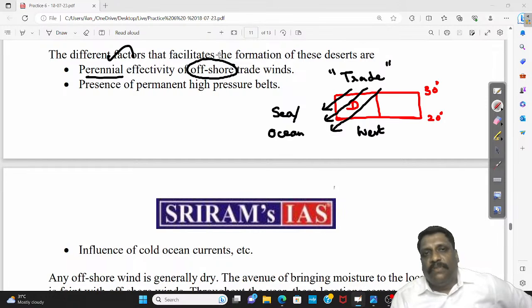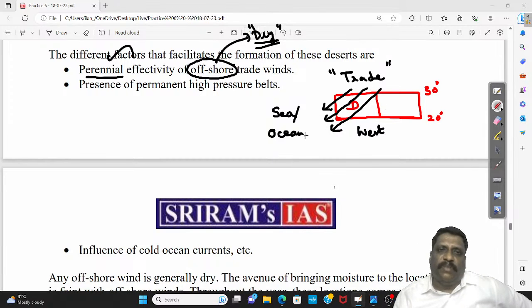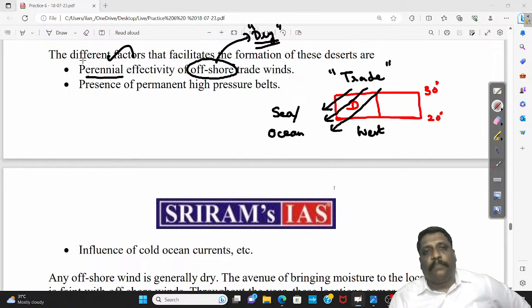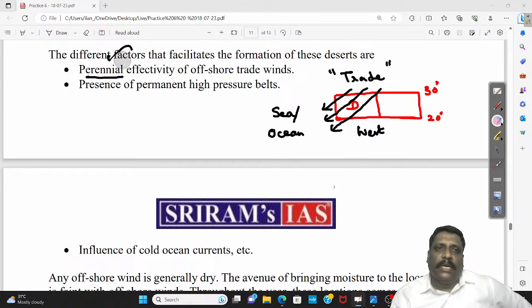Any offshore wind will be a dry wind. The amount of moisture being brought by this wind will be very, very less. So the primary reason why this region has become desert is all because of the perennial effectivity of offshore trade. Number two, equally important, desert is a region of high pressure.